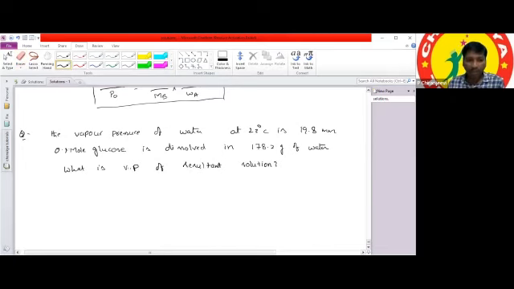So I can give the options also. Option A is 19.0. Option B is 19.602. Option C is 19.402. Option D is 19.202. So what is the answer?